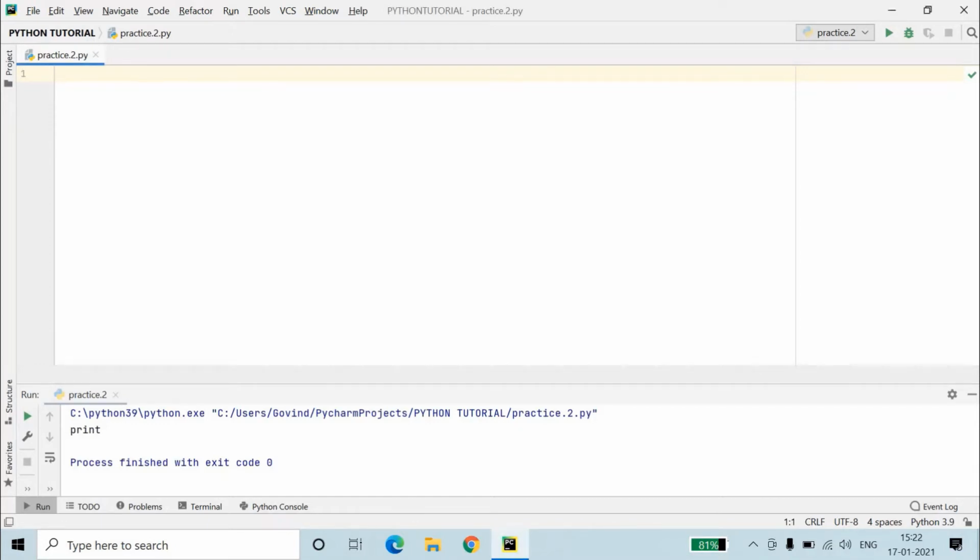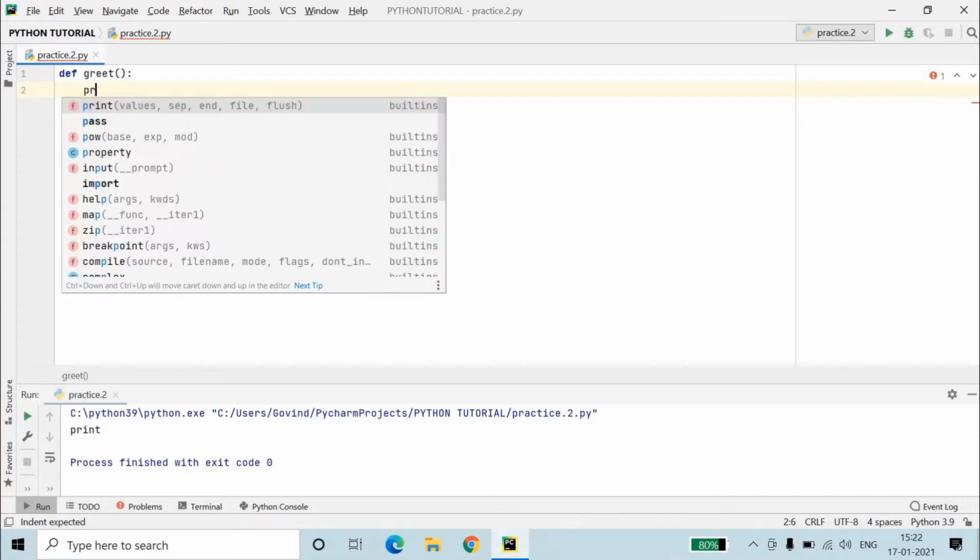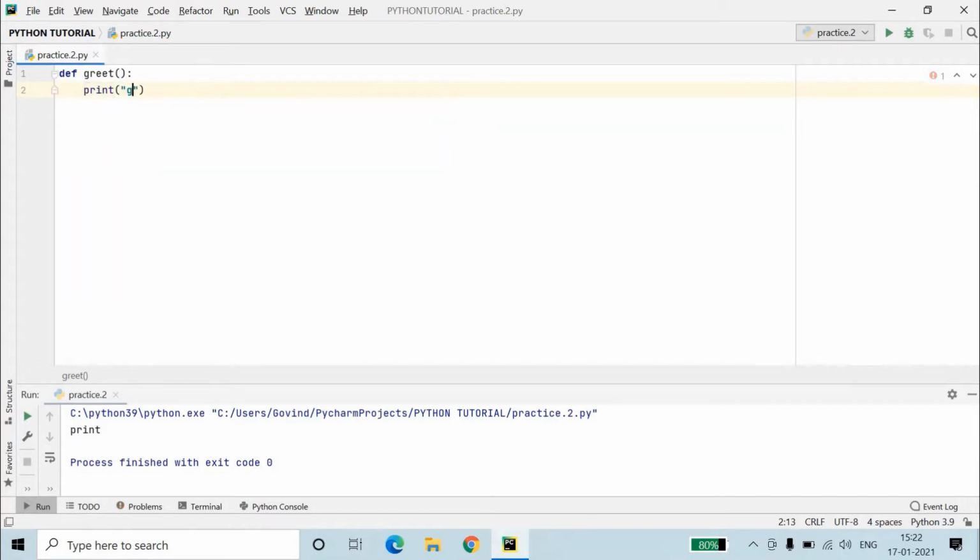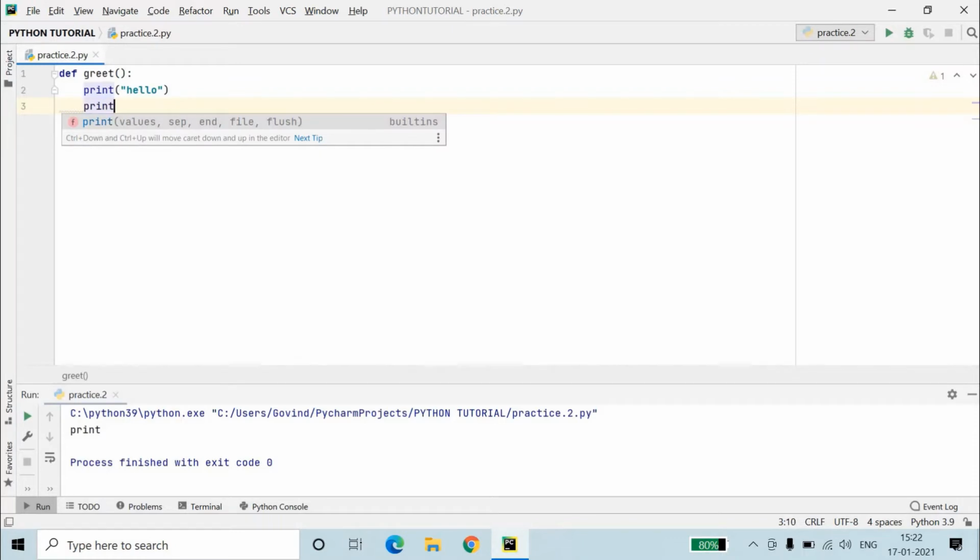Now there is a keyword called def to define a function. For example, if I write greet, it is a function which is defined by the keyword def. After defining the function, you just have to add round brackets and a colon. Now our function has been declared. Now if you want to print some message, for example print hello. Okay, again one more message we want to print, like good morning.